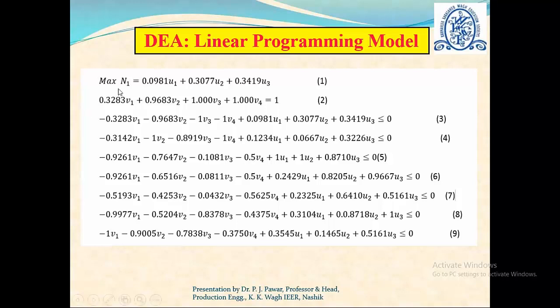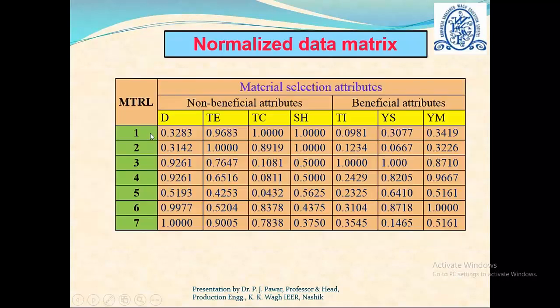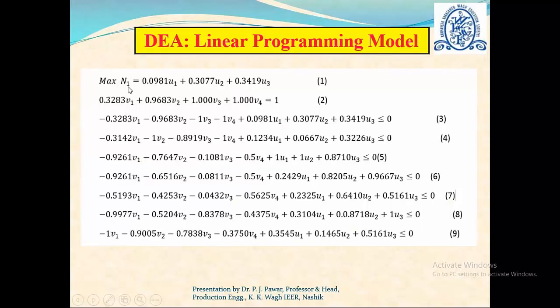For example, here what is our objective? Here we have to find out the efficiency of all decision making units, that is DMU. So here there are 7 DMUs, that is decision making units, and we have to find out the efficiency of each DMU. The efficiency is obtained like this: it is maximization of N1, where N1 is the efficiency of the first alternative, that is the first material, given as 0.0981 U1 plus 0.3077 U2 plus 0.3419 U3 and so on.